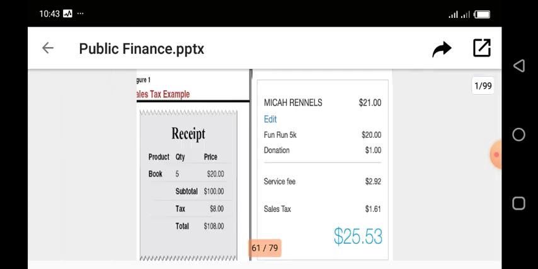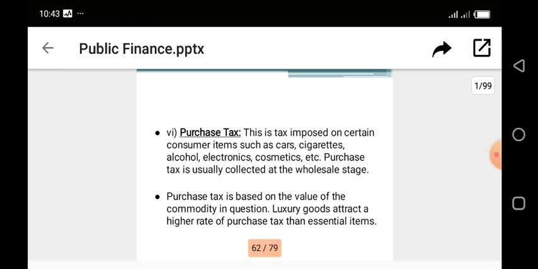So this is a receipt that shows sales tax. These are examples of receipts that show sales tax, which is also one of the ways government raises money to meet their various expenses. Now, the sixth one we'll be looking at is purchase tax.